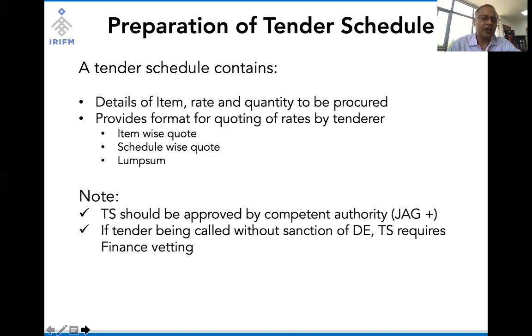So, finance vetting is there necessarily to ensure the canons of financial propriety, where we say that no one should be taking decisions for his own benefit. It's a separation of powers, the technical power and financial power, between two.